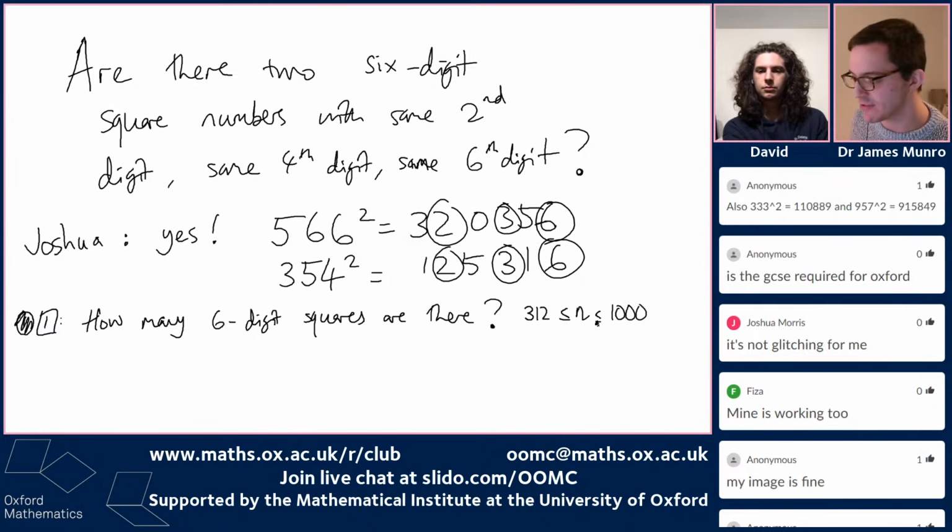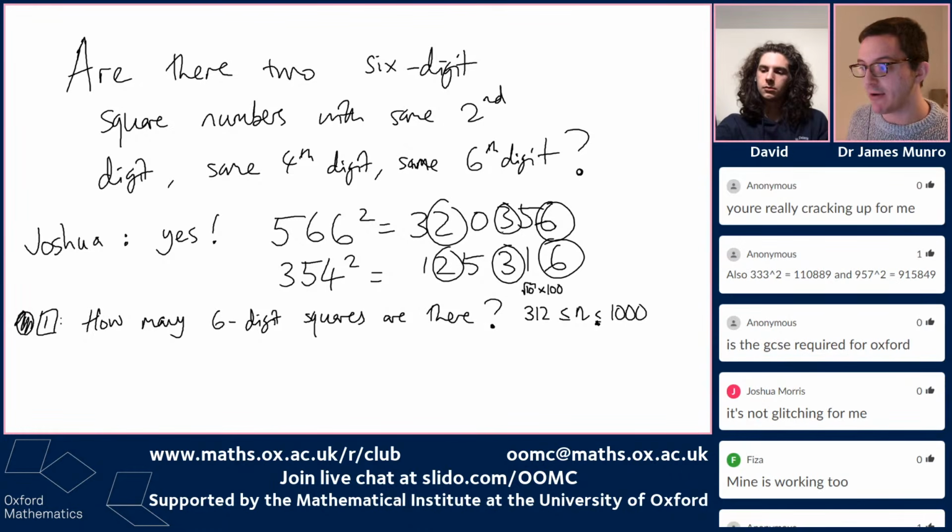In fact, not 1,000, because 1,000 squared is a million, and that's 7 digits. But I think 312 is just big enough to square to a 6-digit number. This is related to the square root of 10. This is the square root of 10 times 100.